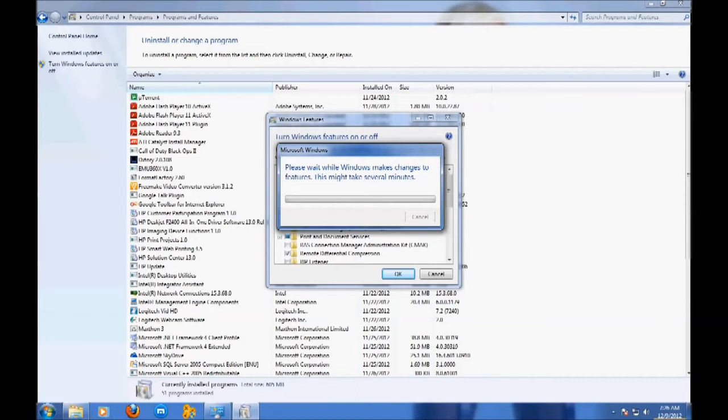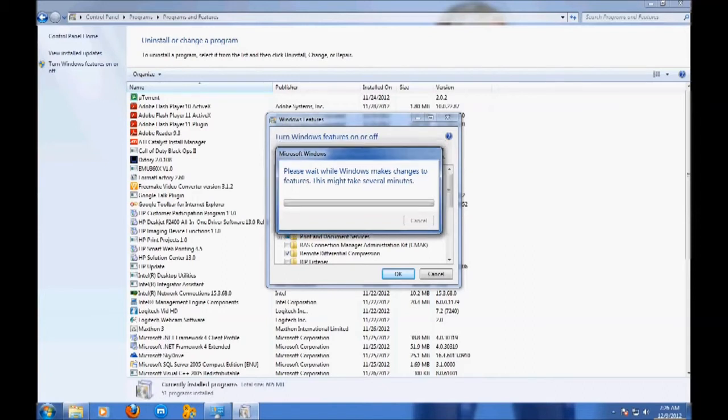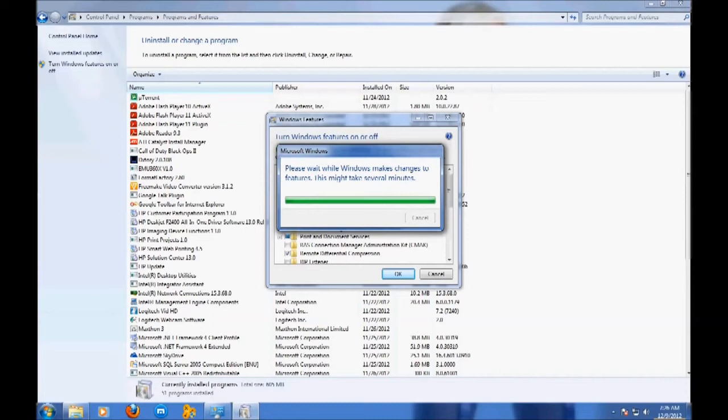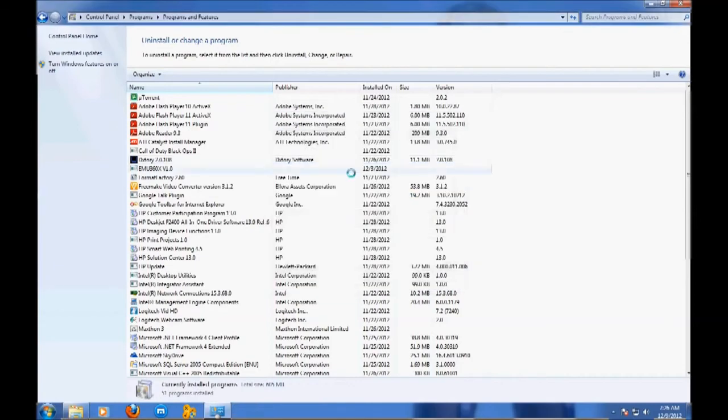After that, restart your PC, again start PS3 emulator X, and click again the OK button. Wait, I just do that.